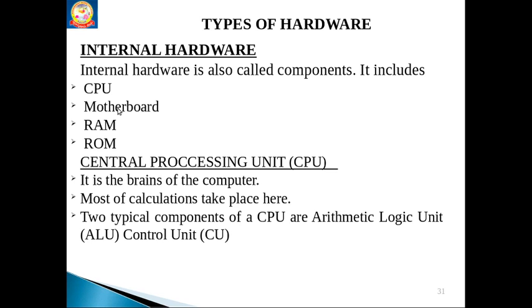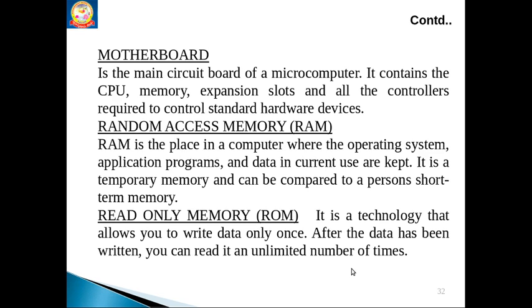They are CPU, motherboard, RAM, ROM. Central processing unit, previously we discussed, is the brain of the computer. Most of the calculations take place here. It has two units: arithmetic logic unit and control unit. Motherboard is a circuit board of any microcomputer which contains our CPU, memory, any expansion slots, any controllers, meaning disk controllers, DVD controllers, everything that is attached to this circuit board. That board we can call a motherboard.